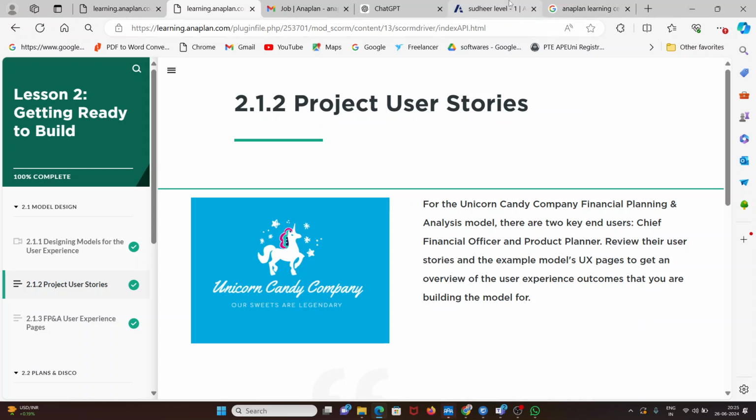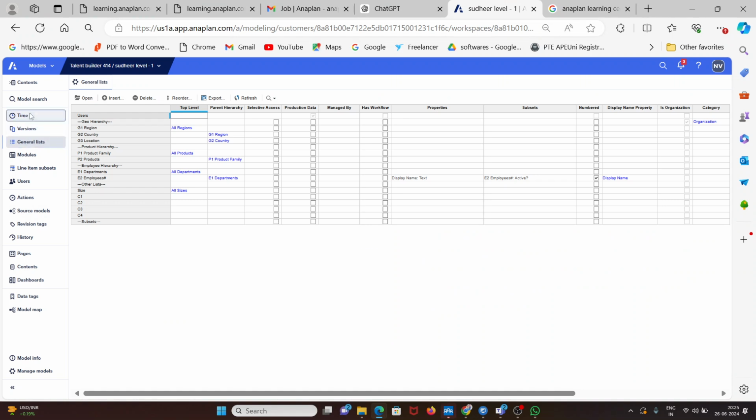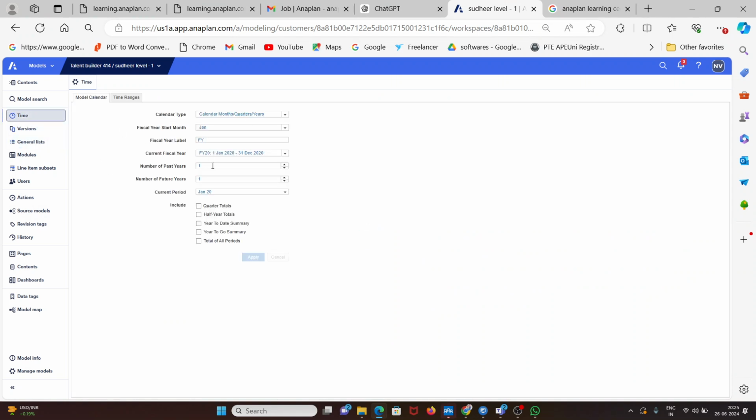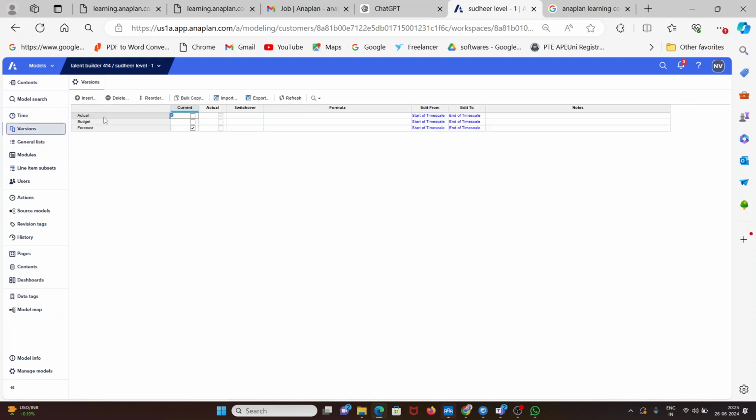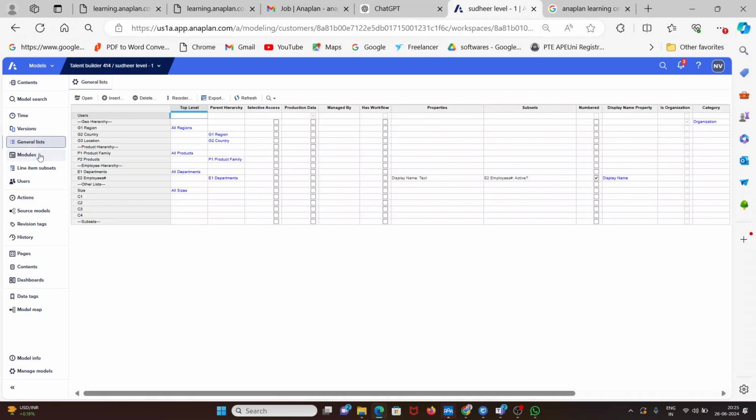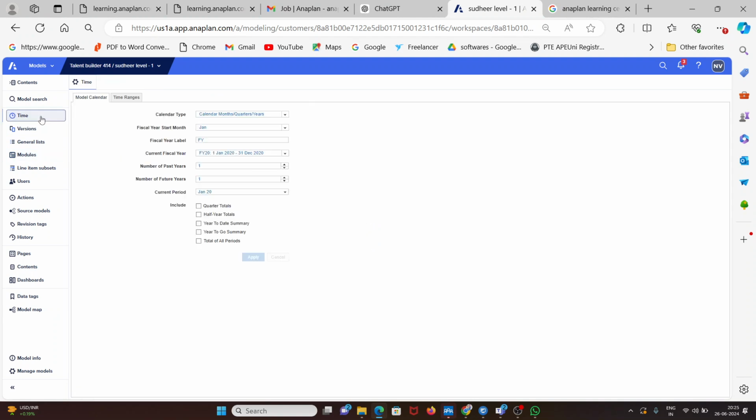Like we will set the time. I showed you here, we have different things, right? First we set the time here: how many past years we have to consider in the plan, and how many future years we have to plan. Everything we are going to build here. We will set the versions here, like what is the actual, what is budget, what is forecasting. Everything we are going to explore in detail. Slowly I will tell you, no problem. What are the general lists, what are the modules, everything we are going to explore in detail in these sessions.